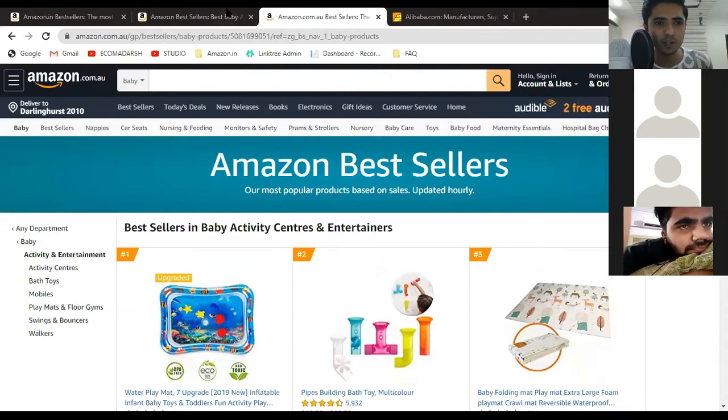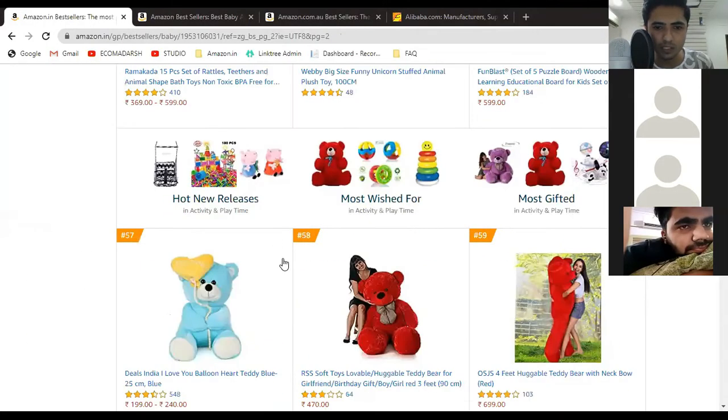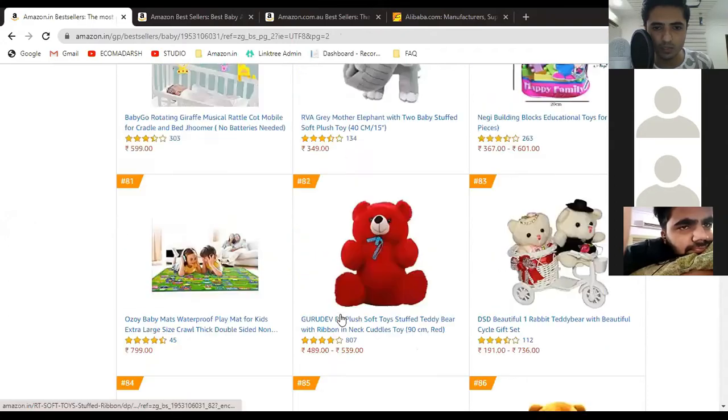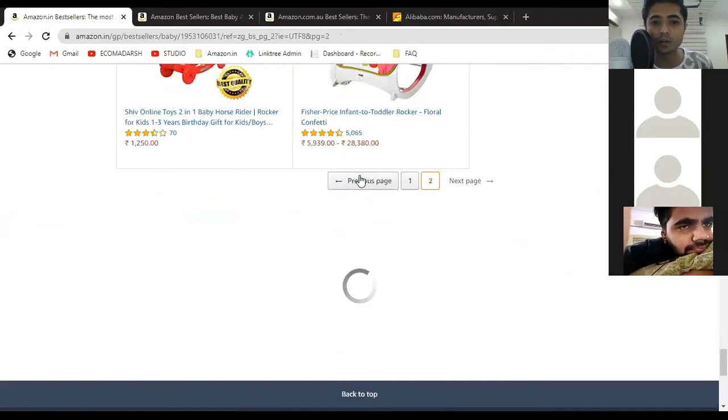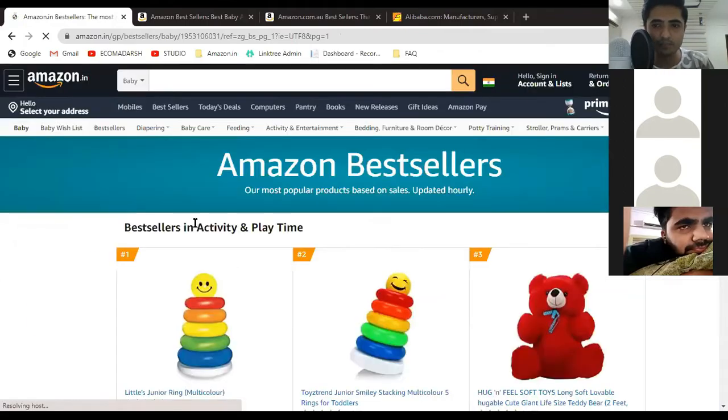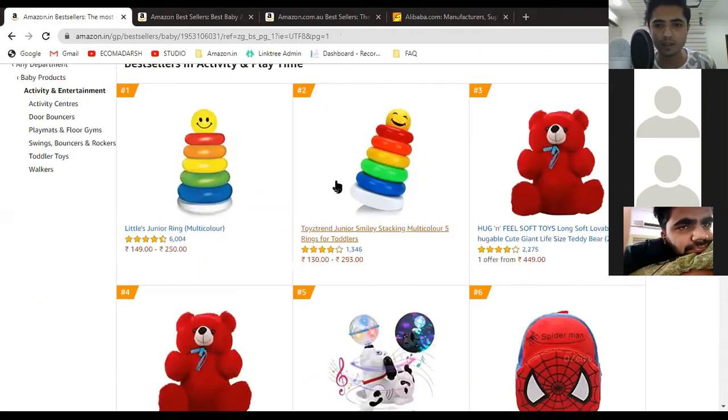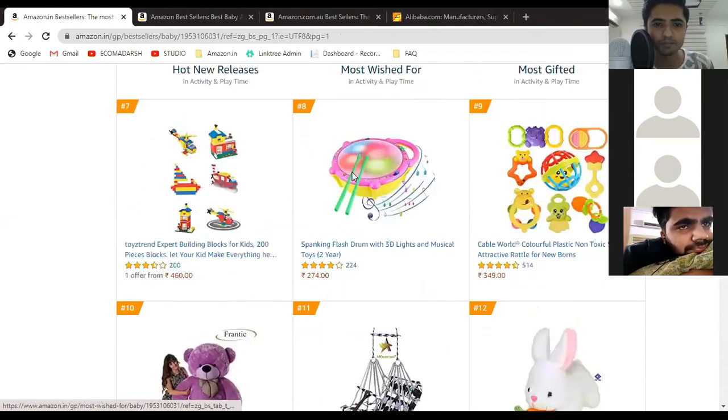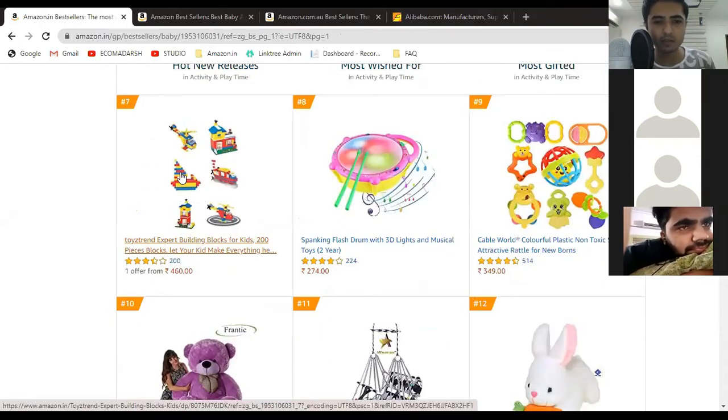Okay, so we are done opening all of these. What we will do right now is try to observe what kind of products are selling everywhere. See, here are some toys, some stuffed toys. By the time we are doing the product research analysis, we are finding some good products. I will give you some factors. I'm going to give you some random factors. I'm not going to show you a list through which you can just go and find a product. That is not possible. I'm just going to give you some factors which you have to consider while you find a good product.